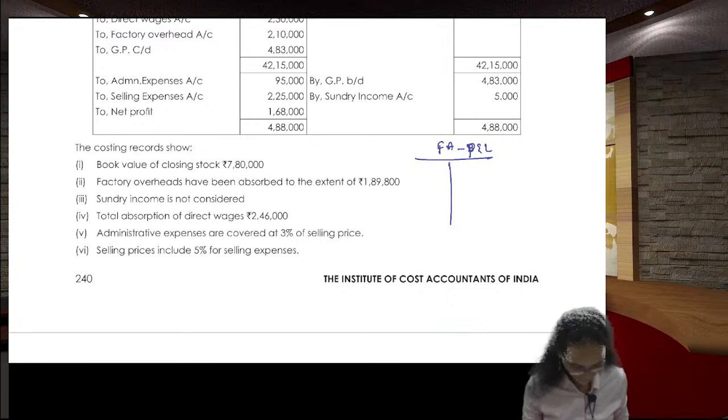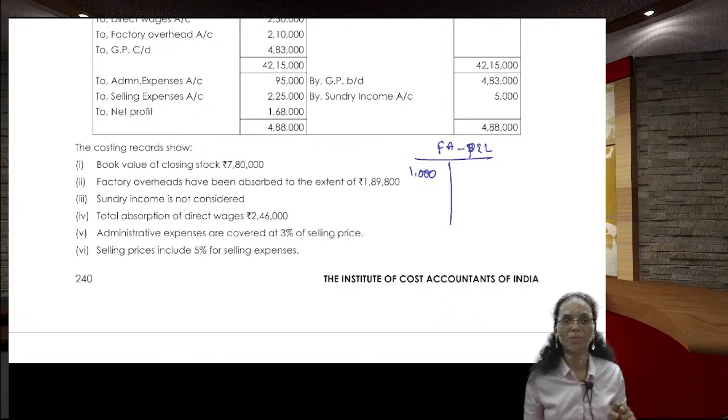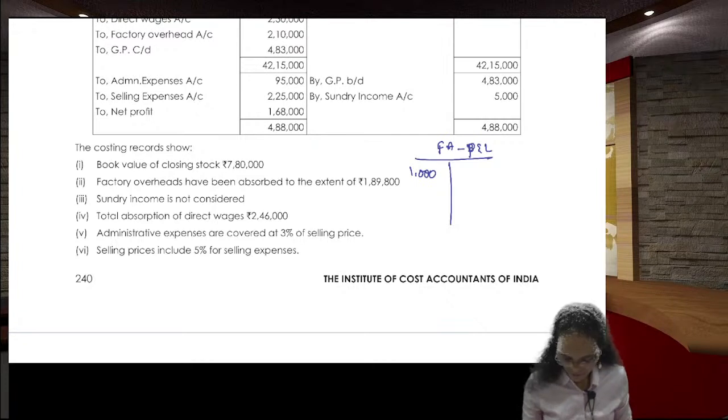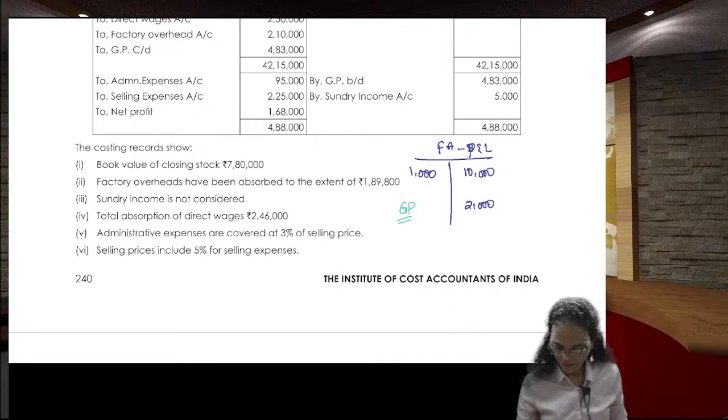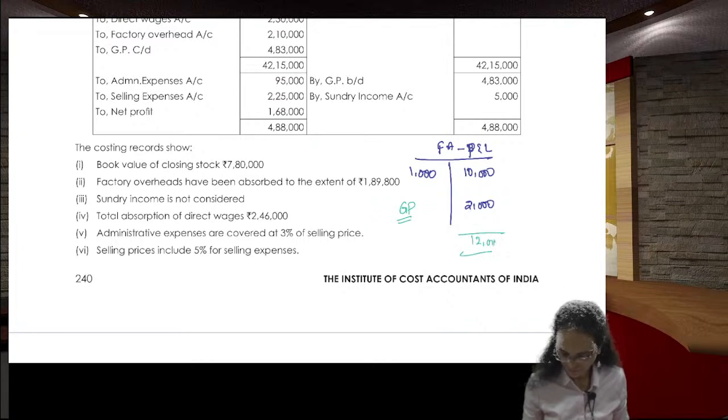Take an example. We have 1000 rupees as the opening stock. Again, don't ask me from where you have taken this, madam. This is to make you understand conceptually. I'm taking the numbers: 1000 rupees is the opening stock, 10,000 rupees is the sales, and closing stock I will write here as 2000. So how much will be my gross profit? 10,000 plus 2000 is 12,000, minus 1000, which is nothing but 11,000 rupees.